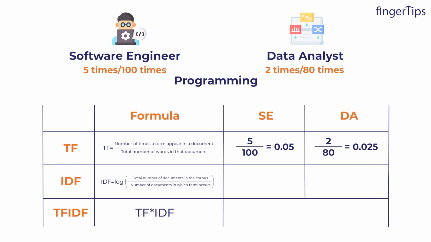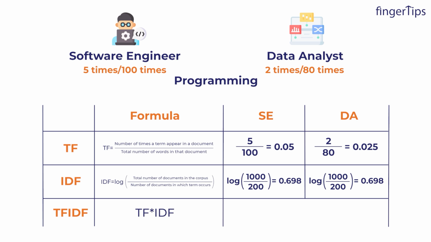So if we assume there are 1000 job descriptions in total, including for data analyst and for software engineers, right? So guys, this programming appears in, let's say, 200 out of them. So out of 1000 we are having the programming word in 200 of them, right?